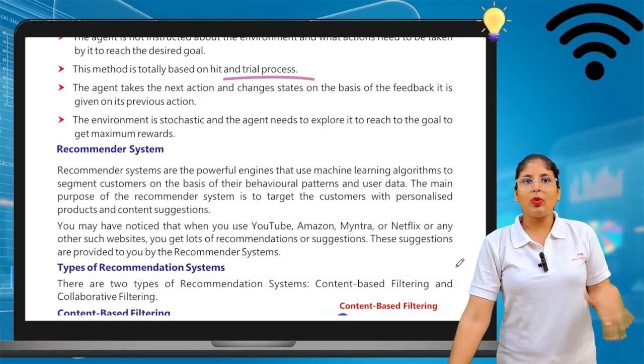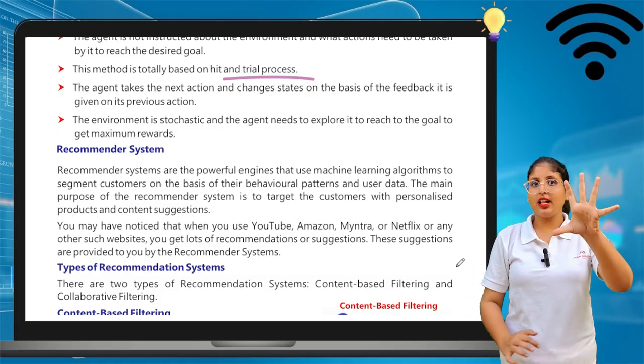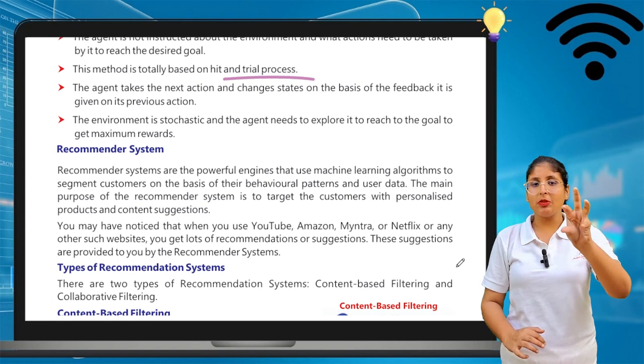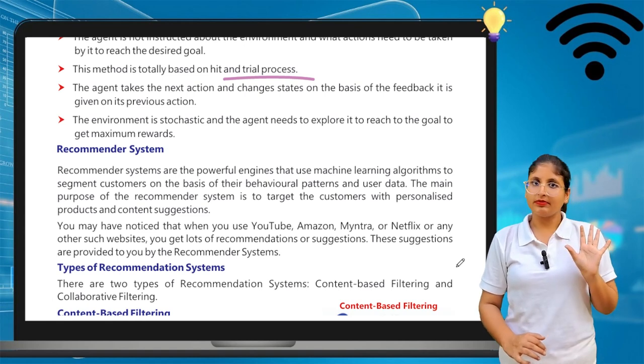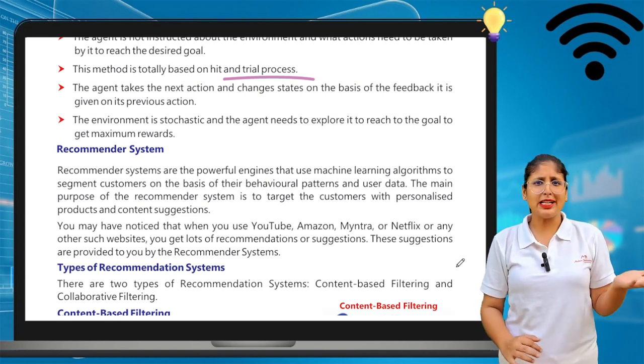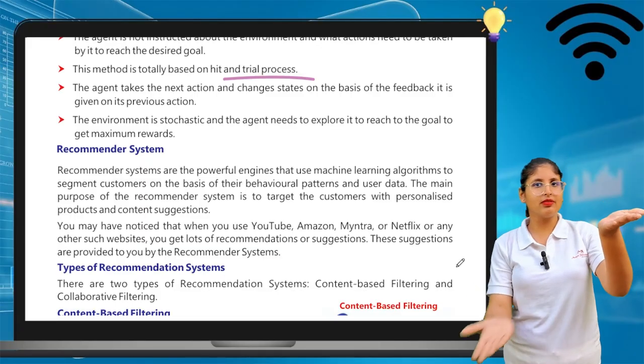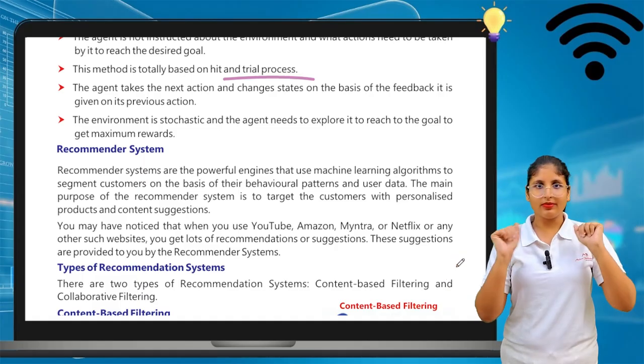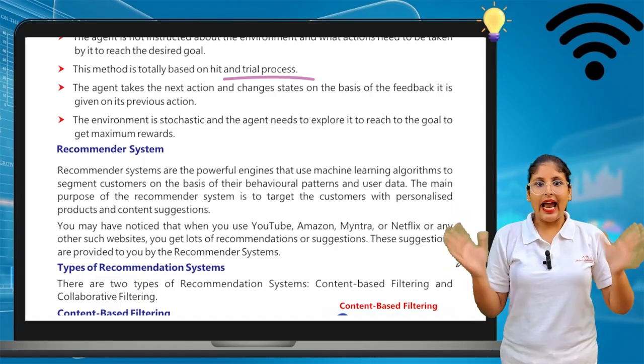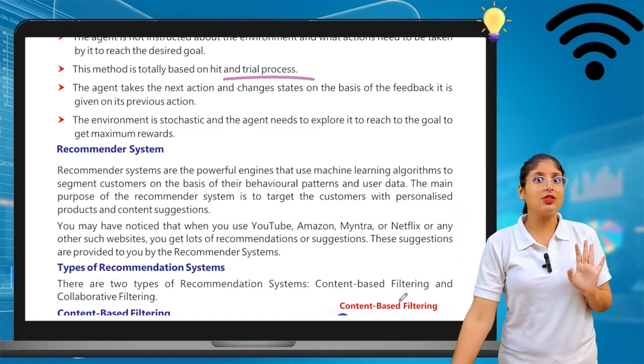What is deep learning? What is reinforcement learning? Artificial intelligence is the umbrella one, then machine learning, then deep learning. And reinforcement learning is just about reward and punishment. Reward gets a positive point, punishment gets a negative point. Clear? And this vacuum cleaner example is also something you can explain.